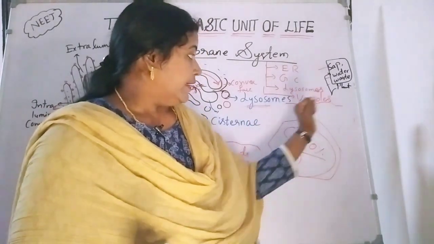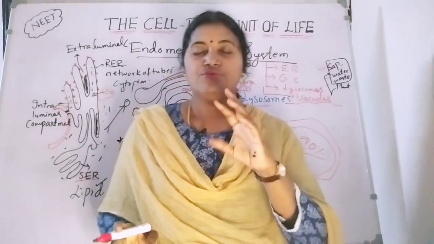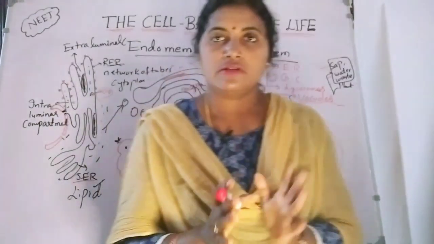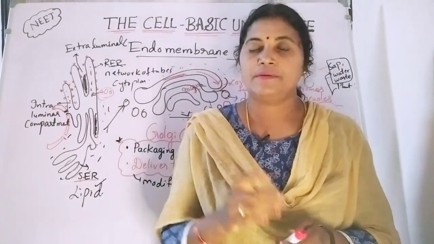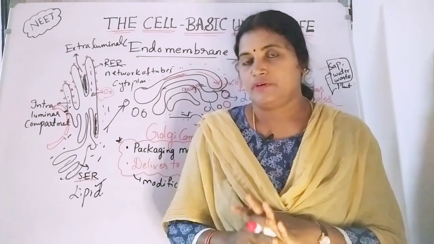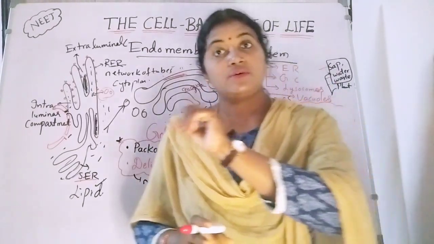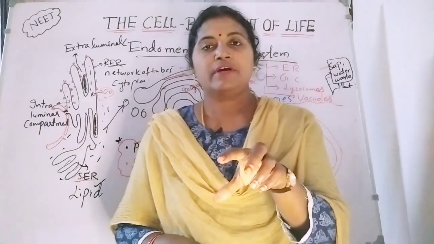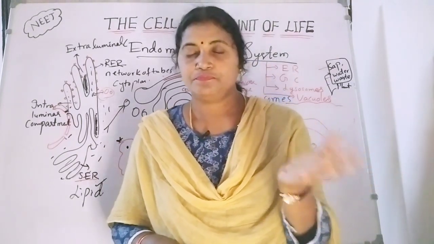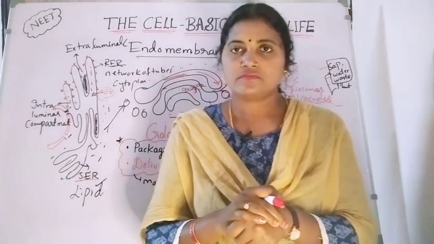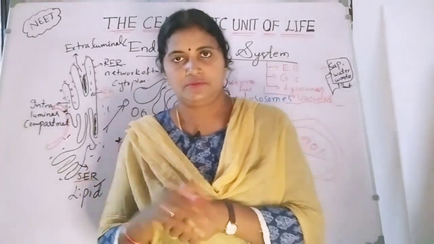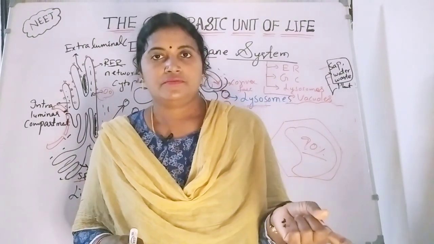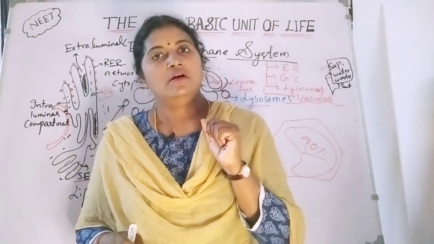Now, in unicellular organisms like amoeba, there are two types of vacuoles. One is food vacuoles, and another is contractile vacuoles. Food vacuoles are responsible for digestion, breakdown of the food, and supplying it to the different parts of the body. The contractile vacuole is for excretion.